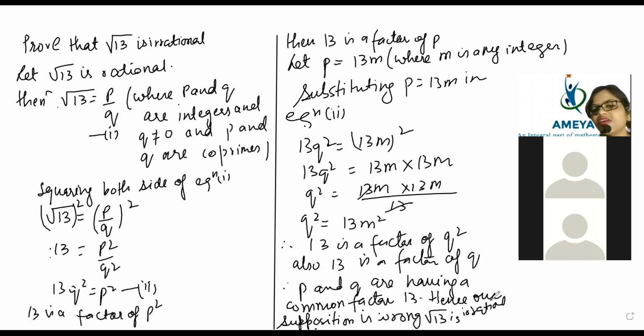If someone gives you: prove root 2 is irrational, prove root 3 is irrational, prove root 5 is irrational, then you will be able to do it. Same trick, beta. Just change the number and the pattern will remain the same. Now there is one more pattern which I have to teach you. Let's see how to solve it.